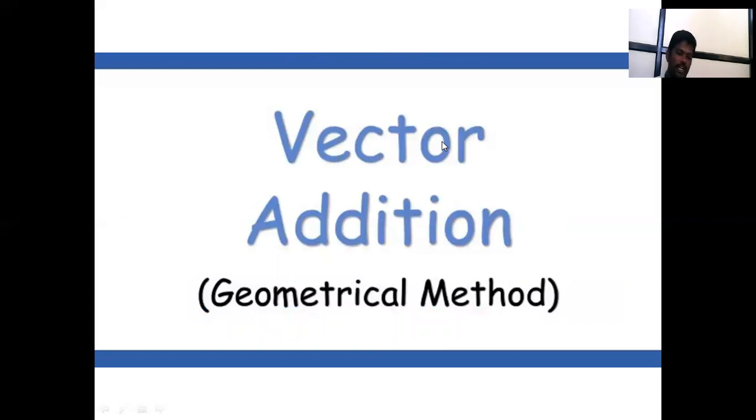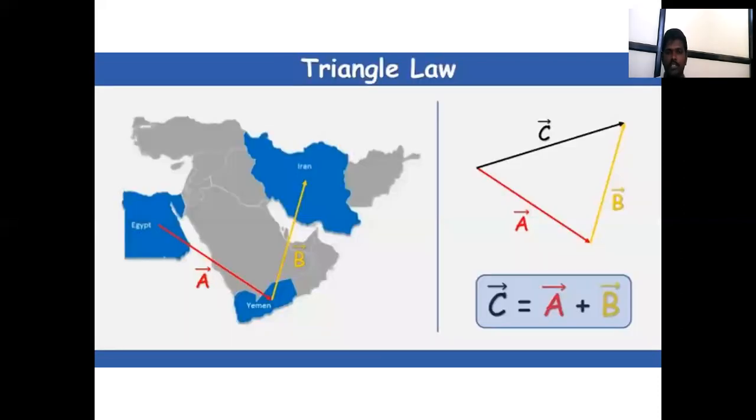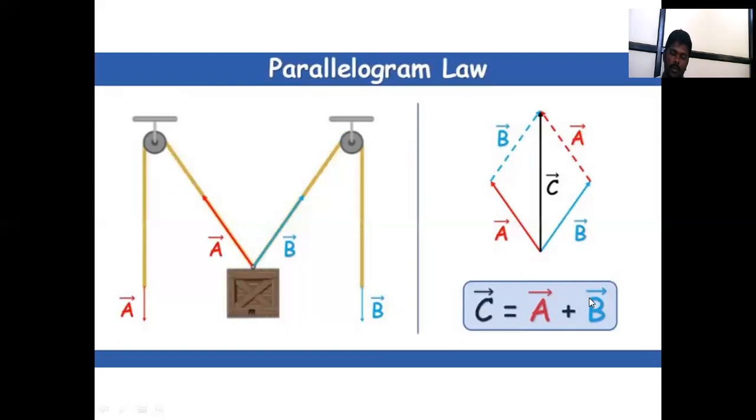Then the geometrical method of vector addition: a bar plus b bar gives c bar. a bar, b bar, and c bar are three vectors. How to calculate c bar? By the triangle law, c bar is equal to a bar plus b bar. Then the parallelogram law: a bar and b bar are the given vectors, and the parallelogram is used to calculate the c bar vector. The formula by the parallelogram law is c bar equal to a bar plus b bar.